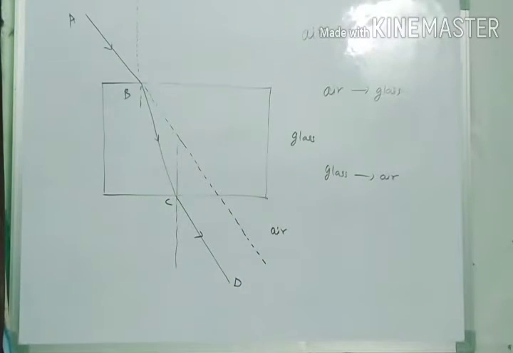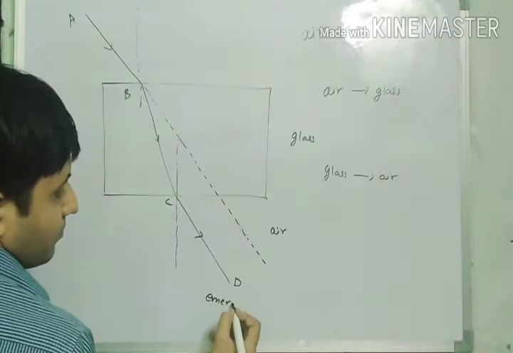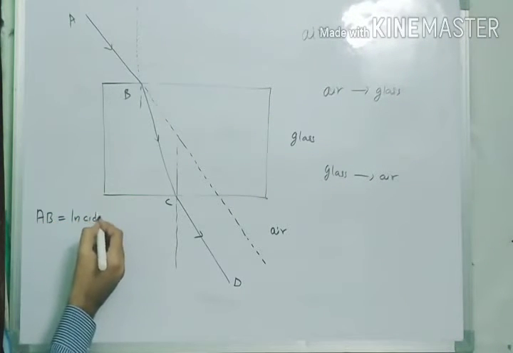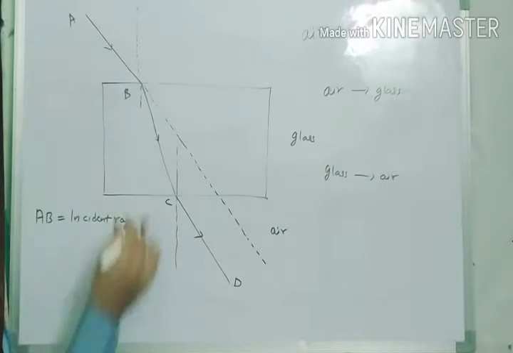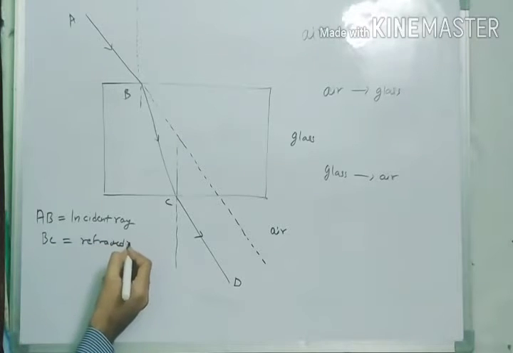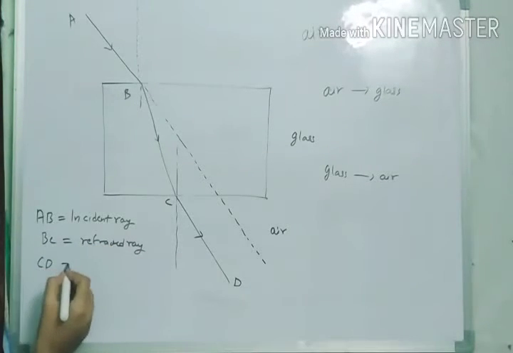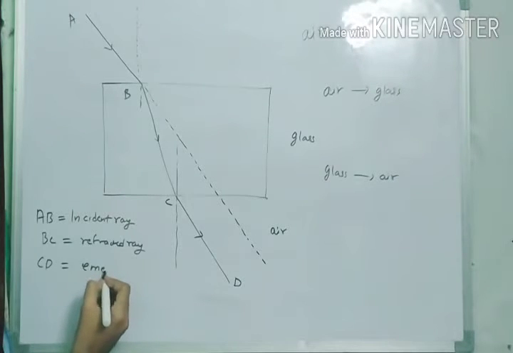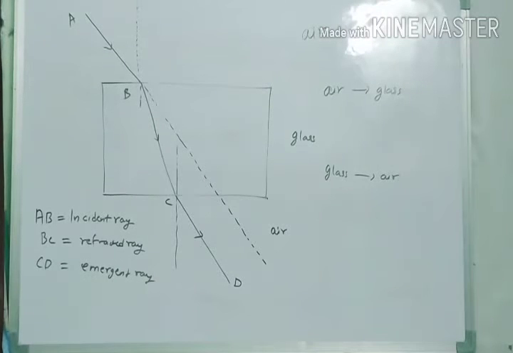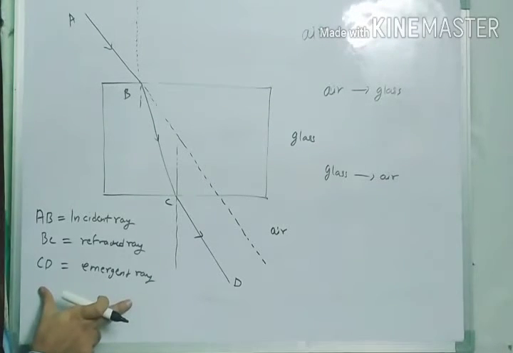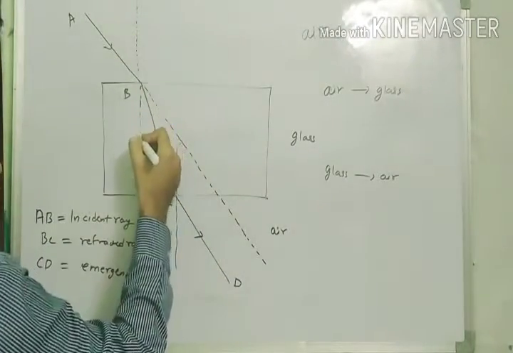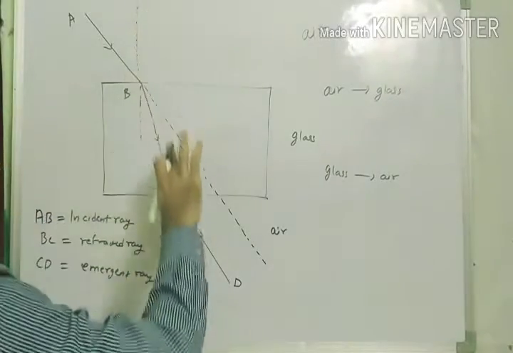Let us take it as CD. So AB is the incident ray, BC is called the refracted ray, and CD is called the emergent ray. Let me also tell you, the dotted line is showing the normal. These are the first normal and the second normal.